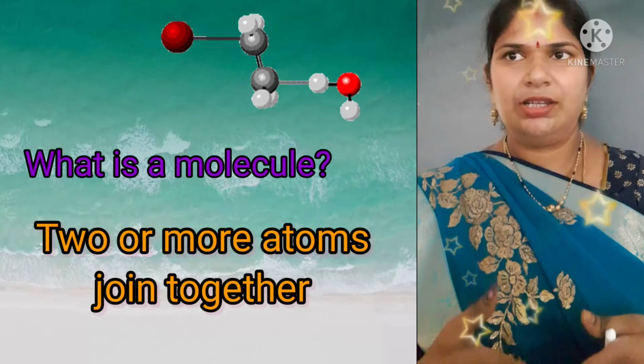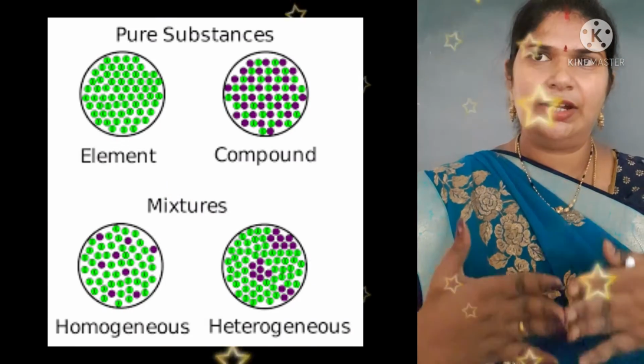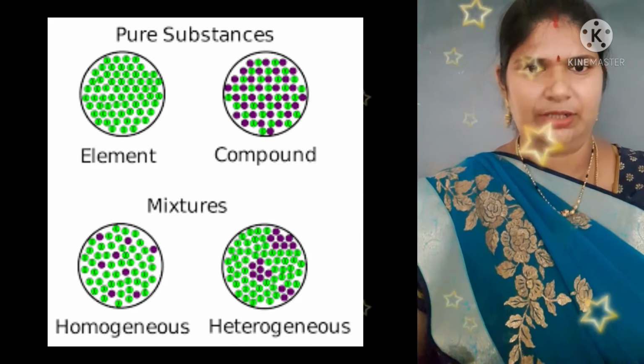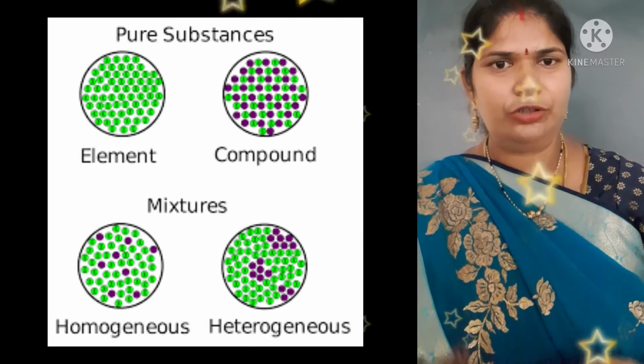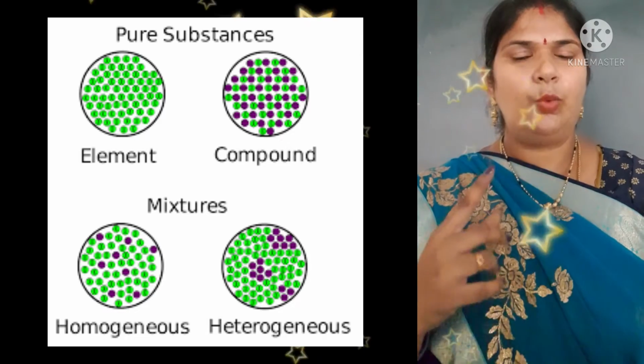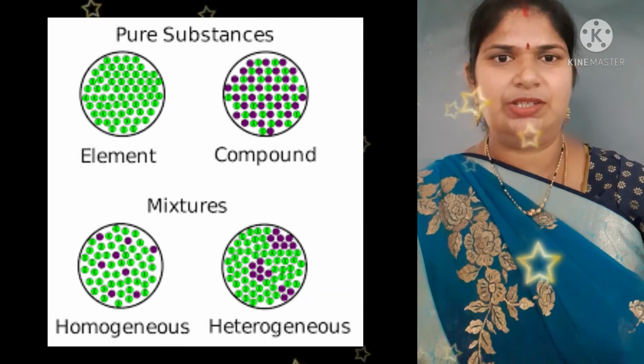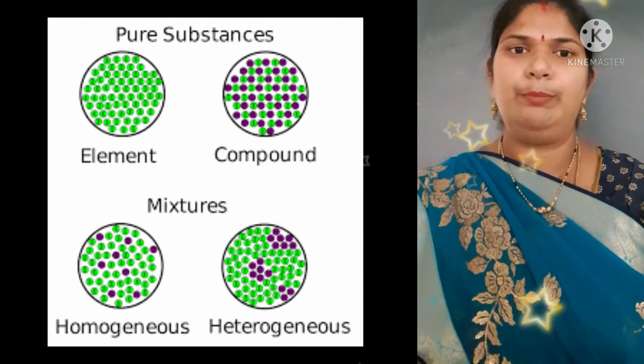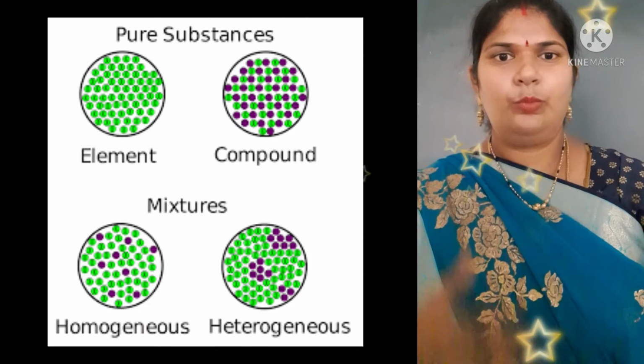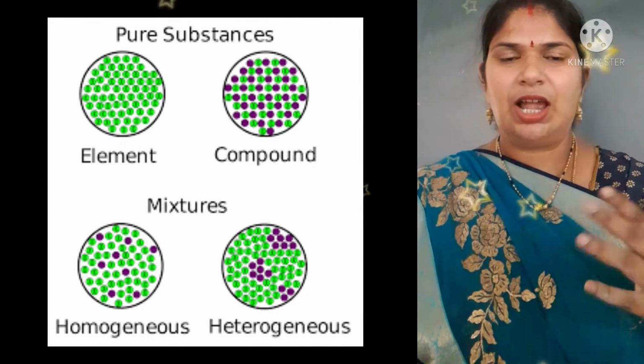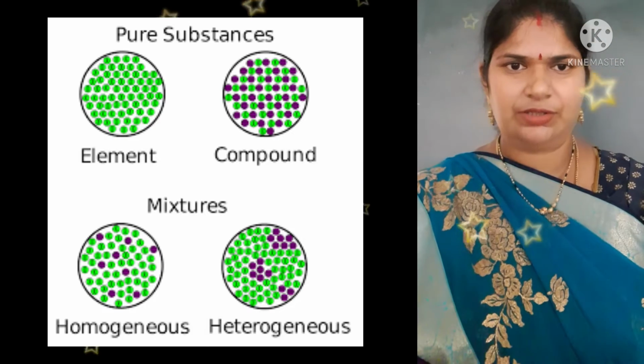Chemical substances are divided into two major groups, children. One group is said to be pure substances, the other group is said to be mixtures.